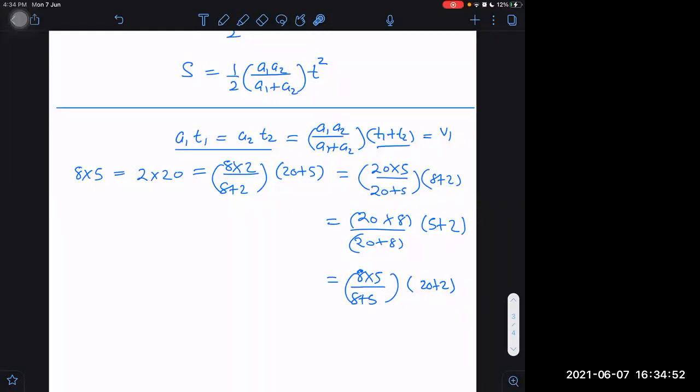Last one, 8, is not valid, sir. Okay, wait, let me check once. 8 into 5 is 40, and this is 20 into 2 is 40, right? No, this will not be valid. Oh, sorry, I did not.